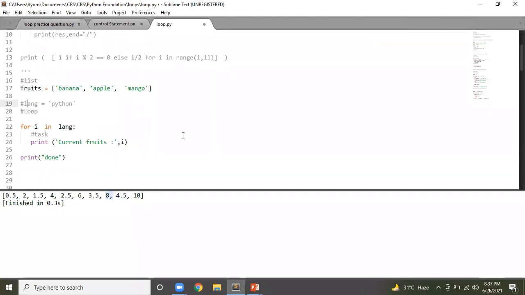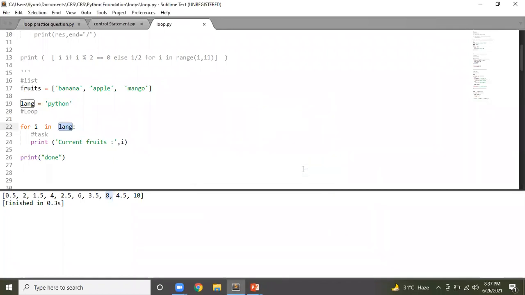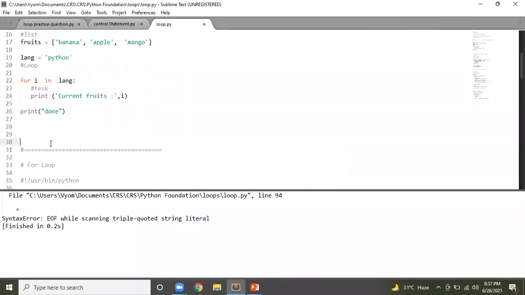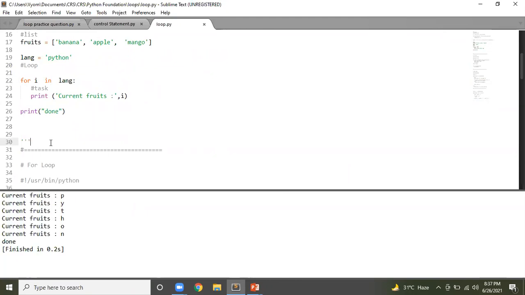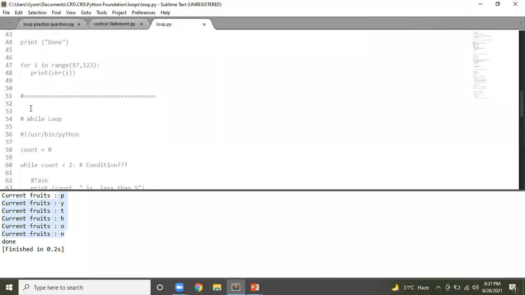And what is lang? Lang is my string. So if I want to use a string as part of my sequence here, I can do the same thing, and it will do the same thing one by one. It will pick the values from Python and keep printing here. Clear? If this is clear, let's quickly move to the while loop.